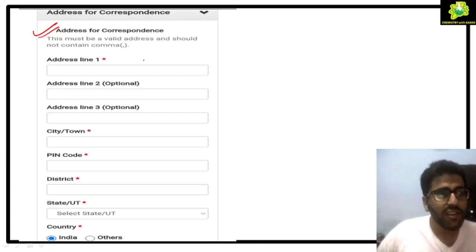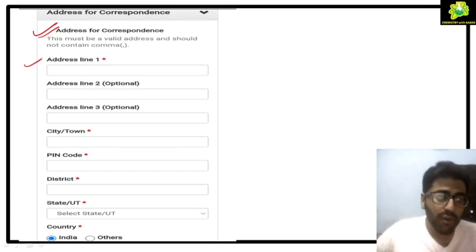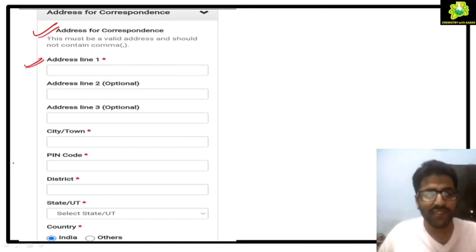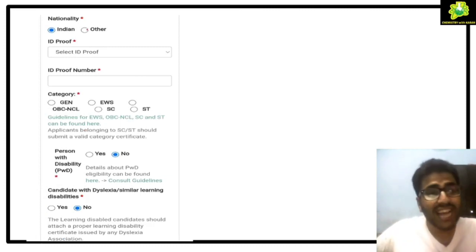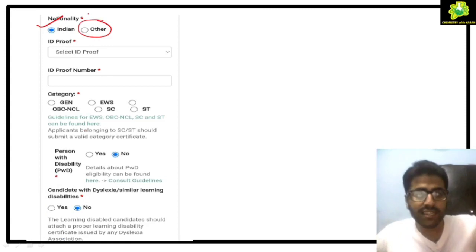Now, address for correspondence, what is this? You can fill your address, anything you can fill. You have to, not anything, you have to fill your address. That's very common, understood. State, UT and country you can fill. Next, nationality. Indian. If you are a foreign national, then you can see the conditions which are there.